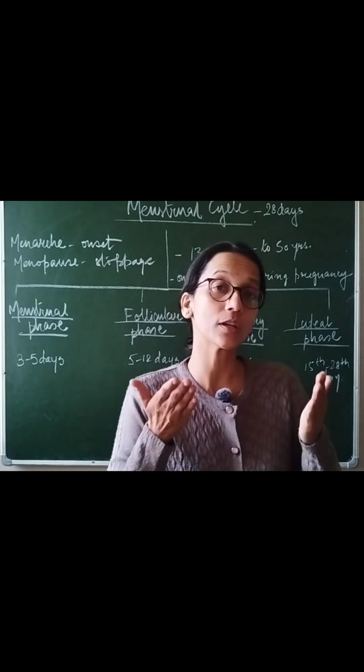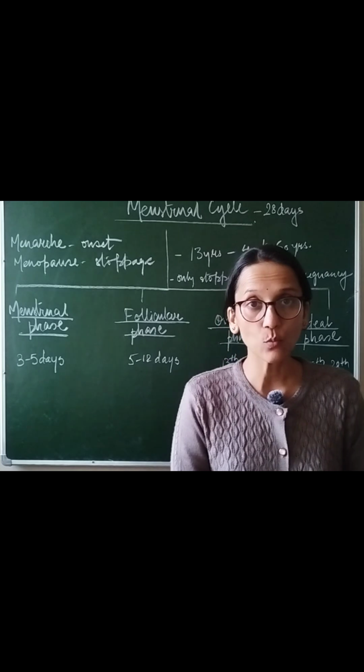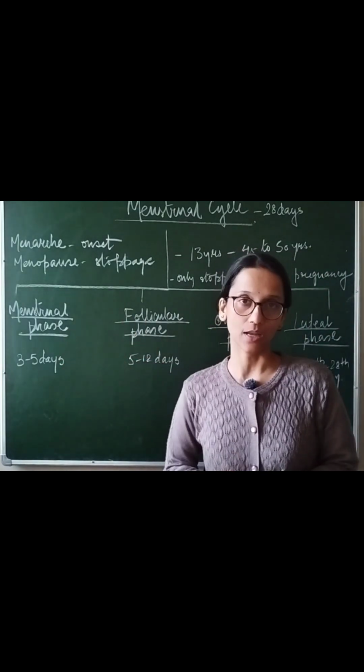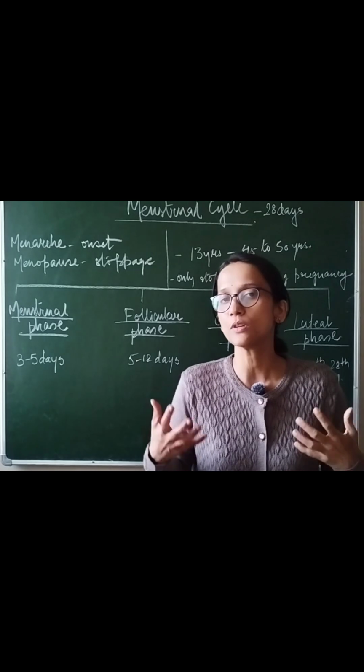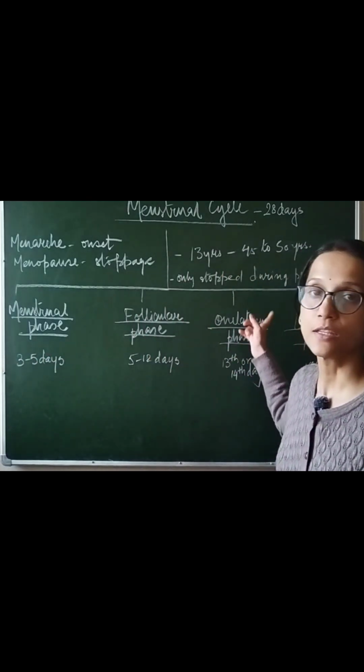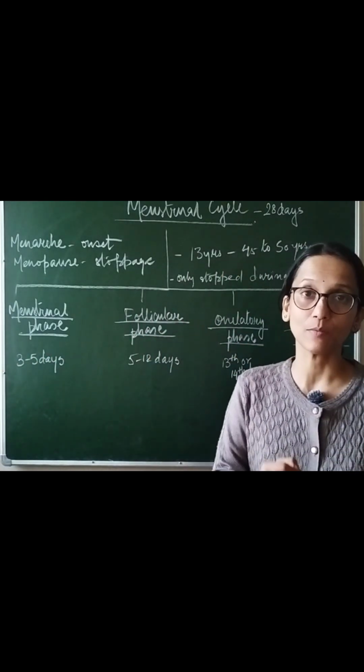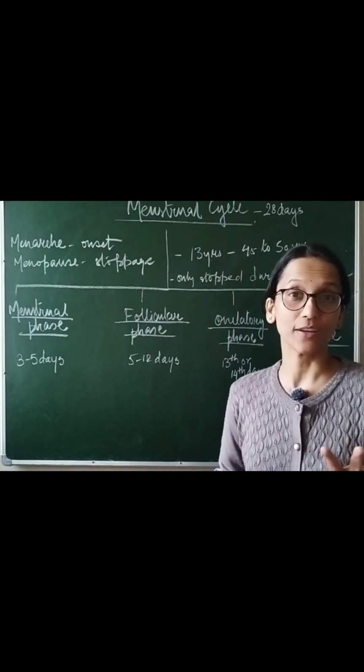And when the production of progesterone stops, then what happens? Again the menstrual phase starts. The uterus sheds its endometrium along with the unfertilized egg, mucus and blood, and this cycle continues every month in the female body for almost 30 to 35 years.